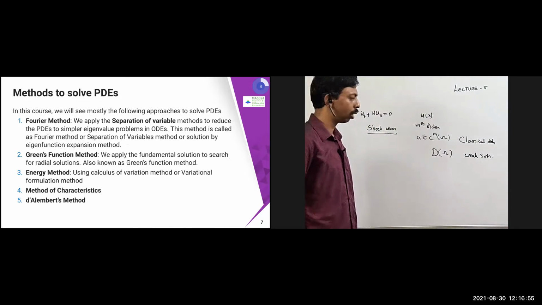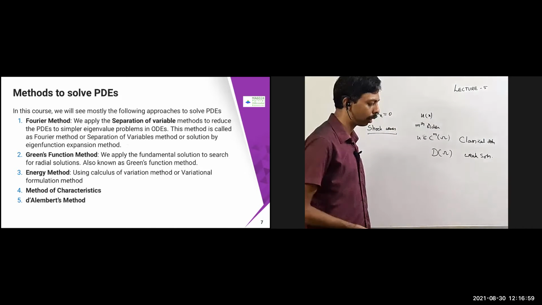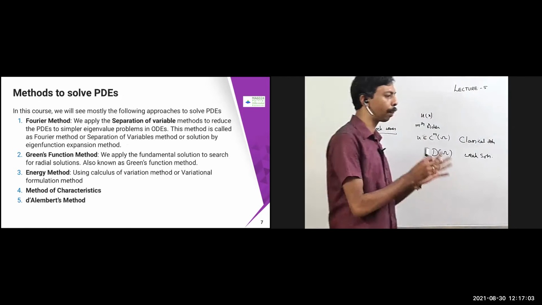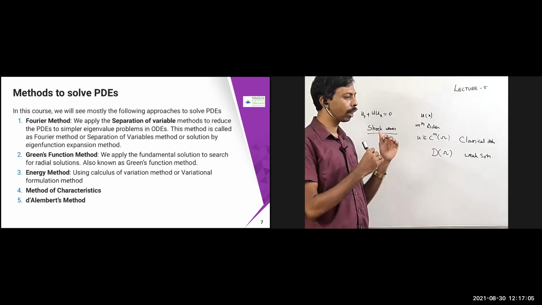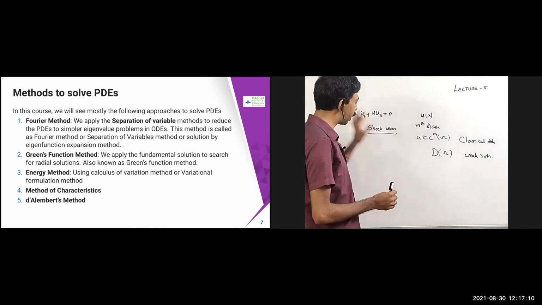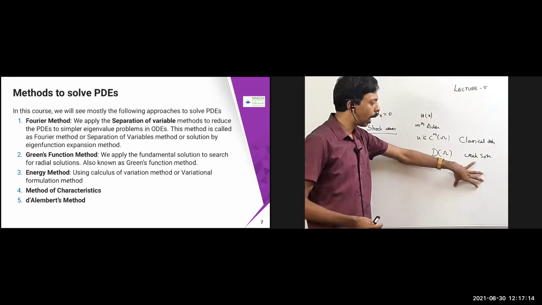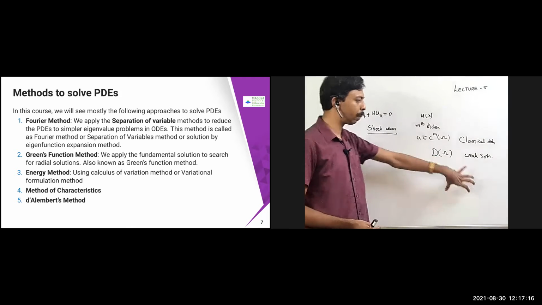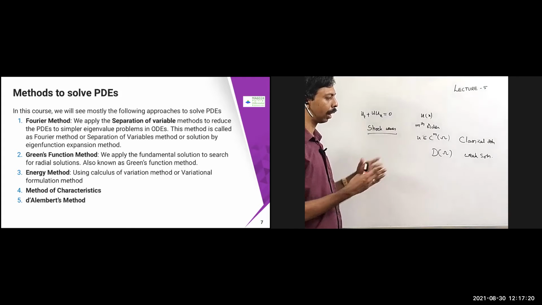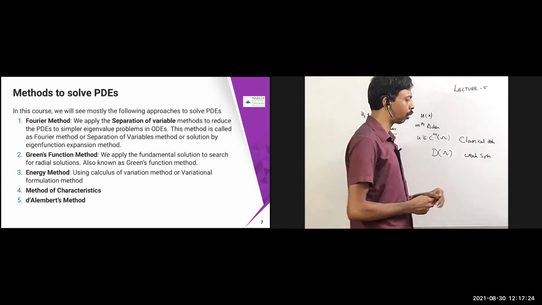Okay. So the methods to solve PDEs: there are different methods, like the Fourier method, which is a kind of separation of variables. We separate the variables in order to reduce the PDE into a simpler ODE, an ordinary differential equation. I solve the ODE problem, and then bring it back to the PDE using the eigenfunction expansion method or some summation method. That is called the Fourier method.